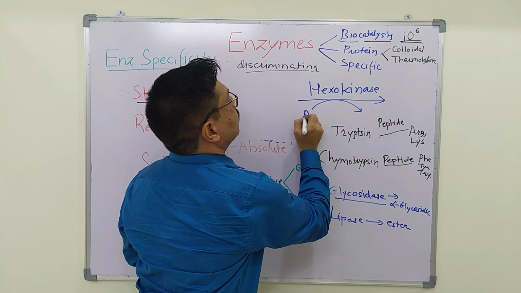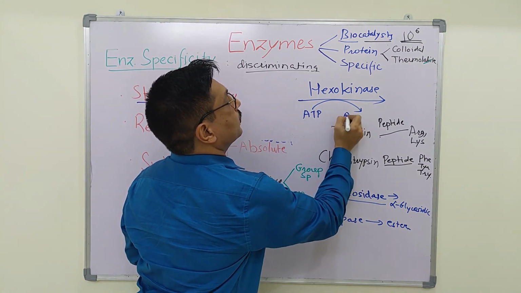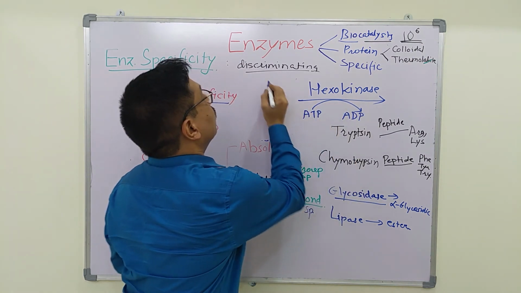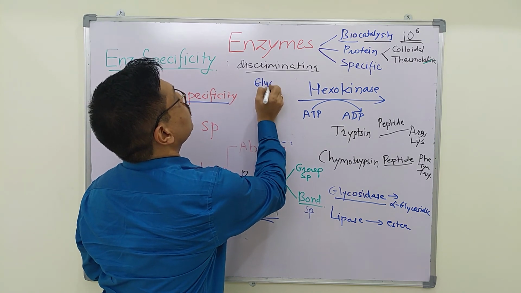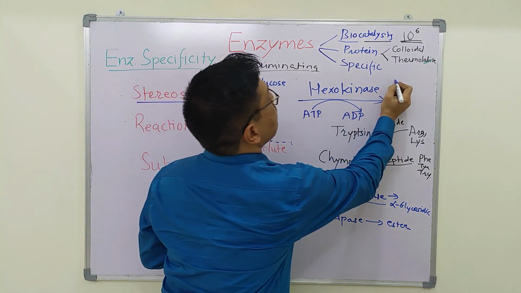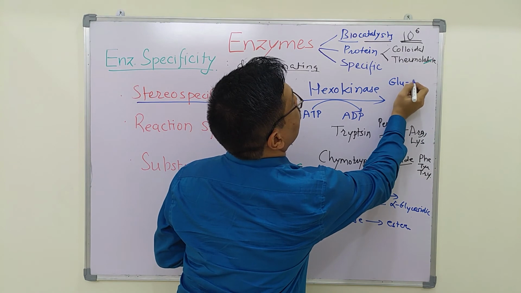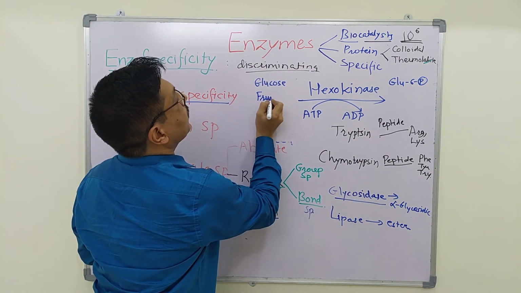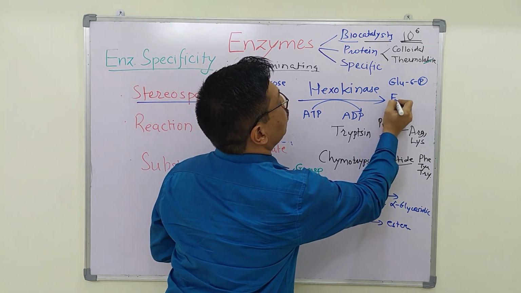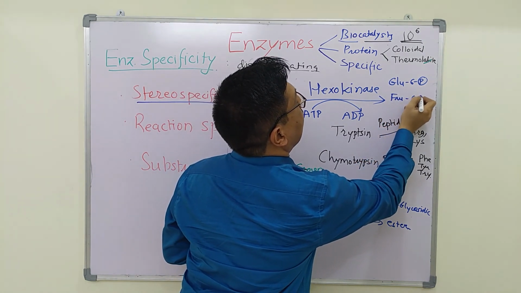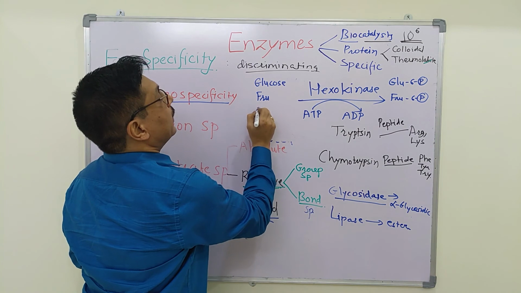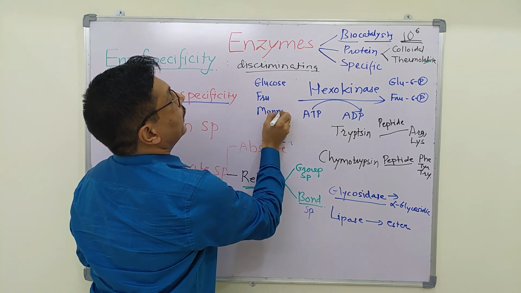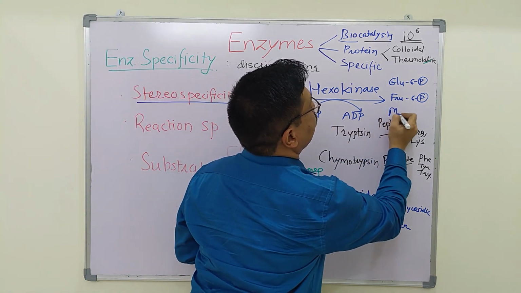Hexokinase will convert glucose into glucose 6-phosphate, fructose into fructose 6-phosphate, and mannose into mannose 6-phosphate.